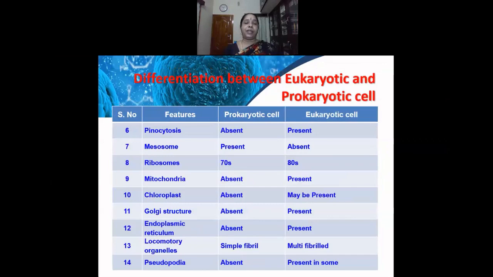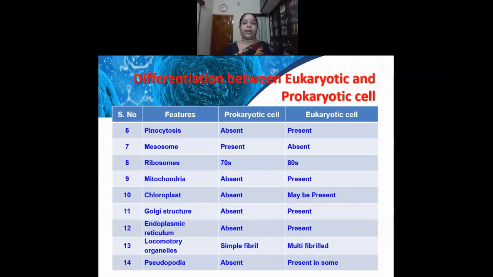Pinocytosis, that is engulfing the liquid in the cells, is absent in the prokaryotic cell, whereas it is present in the eukaryotic cell. Mesosomes, which are responsible for certain important functions, are present in the prokaryotic cell and absent in the eukaryotic cell. Ribosomes are responsible for protein synthesis. The size of the ribosome is 70S in the prokaryotic cell, and it is 80S in the eukaryotic cell. Mitochondria, called the powerhouse of the cell, are absent in prokaryotes and present in the eukaryotes.